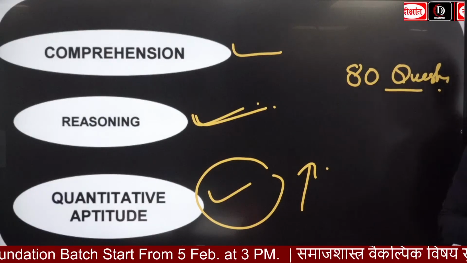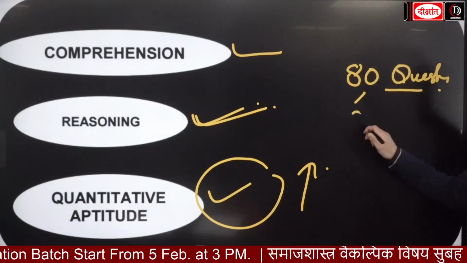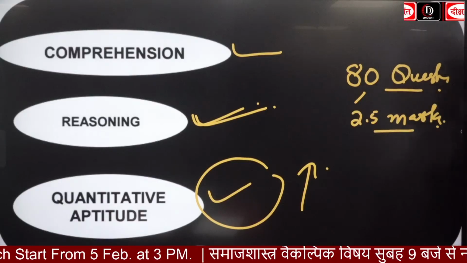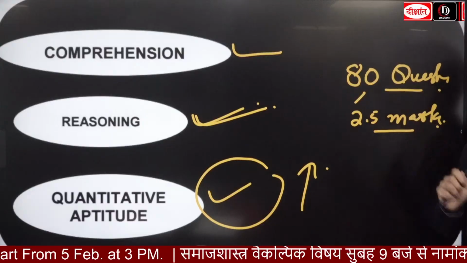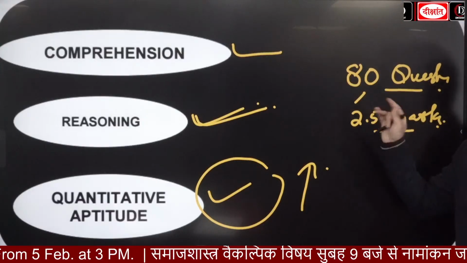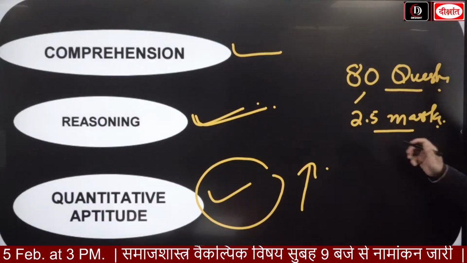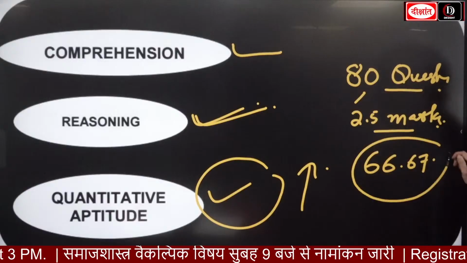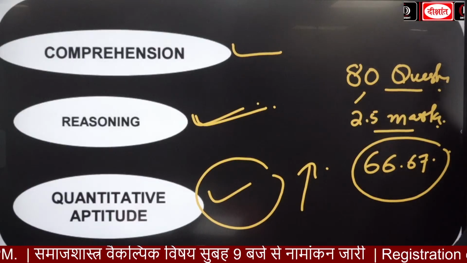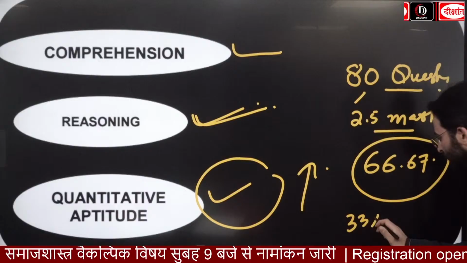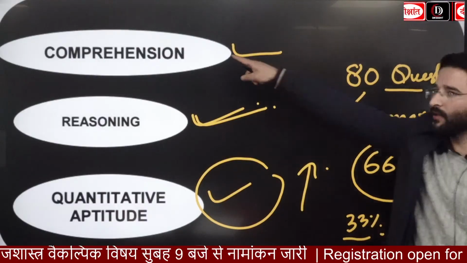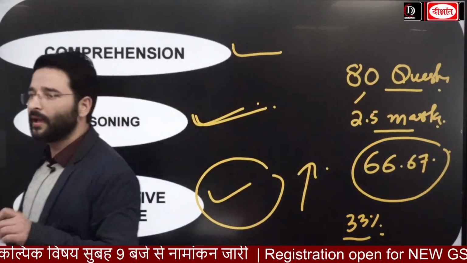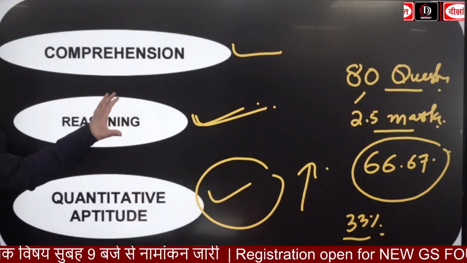80 questions, and per question you are going to see there is going to be this 2.5 marks. Please remember this, and there is going to be the negative marking as well. Okay, तो जब आप यहाँ पे स्कोर करते हो, ये आपका क्वालिफाइंग पेपर रहेगा, you have to score this 66.67 marks. इतना मार्क्स आपको लाना पड़ेगा यहाँ पे. That means you have to score 33%.